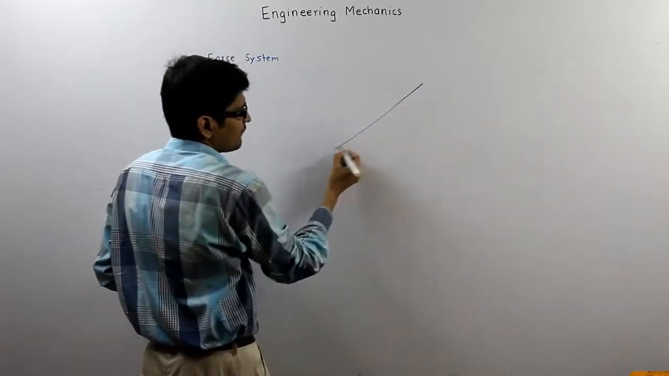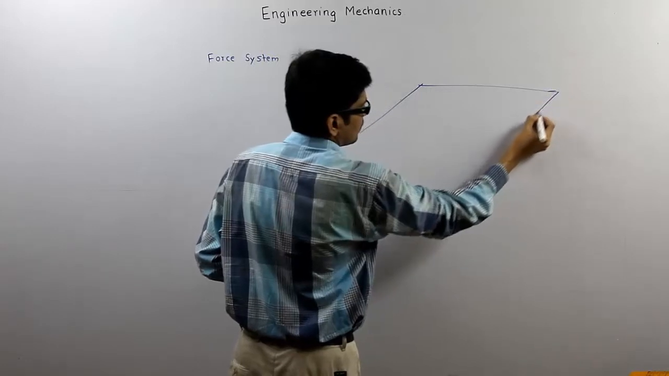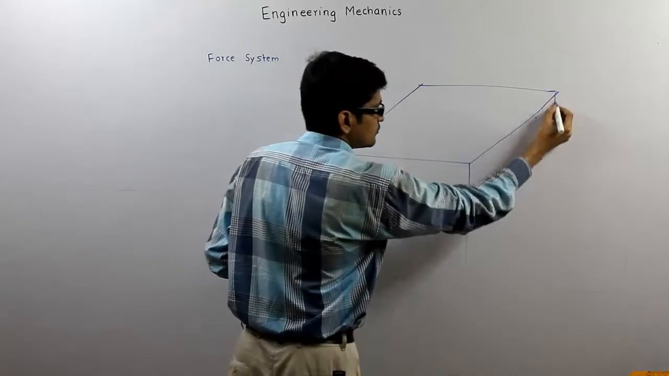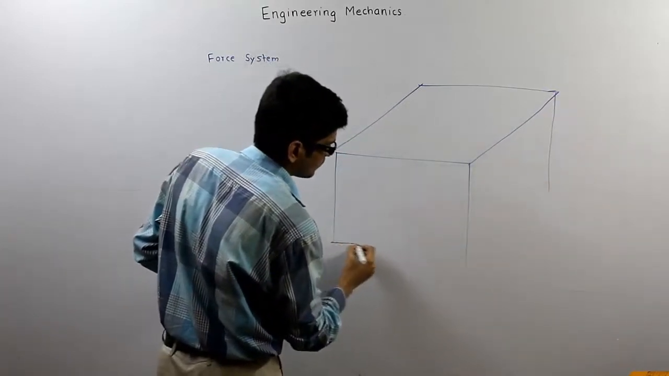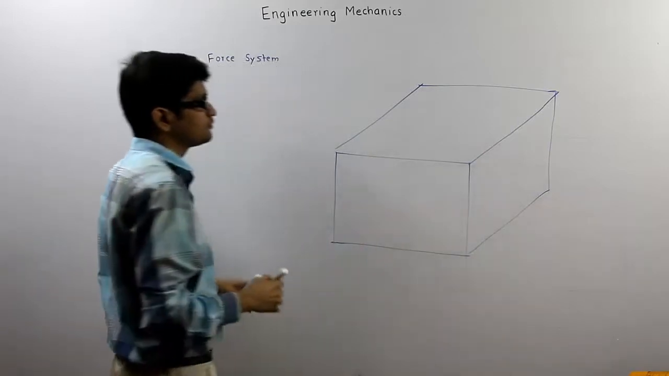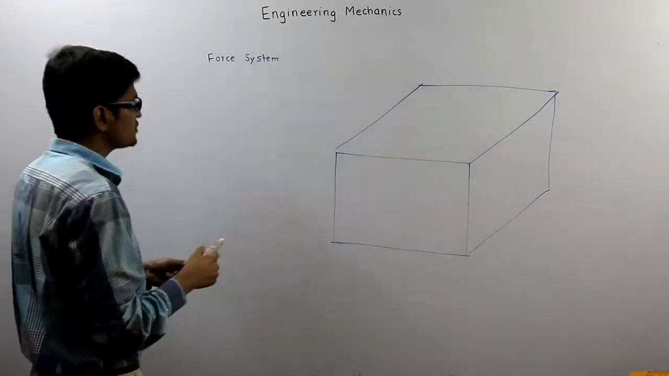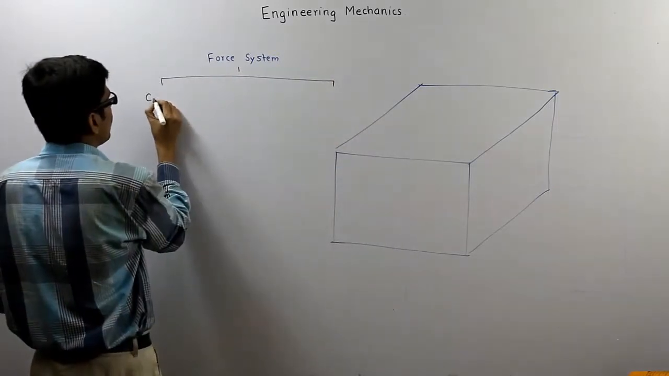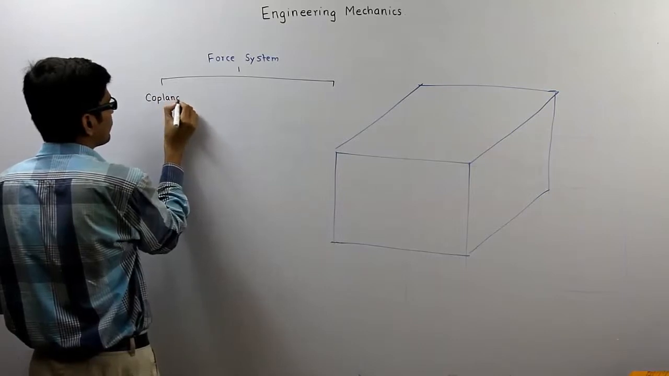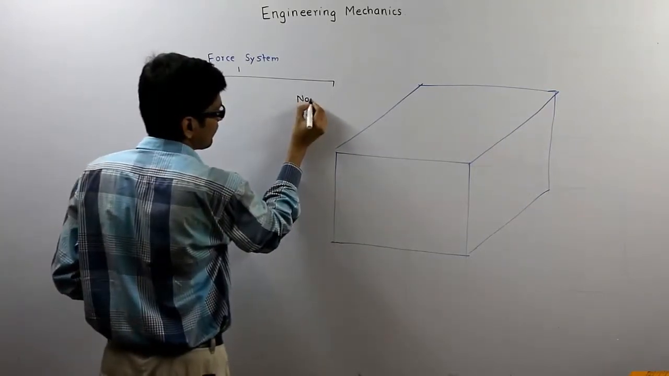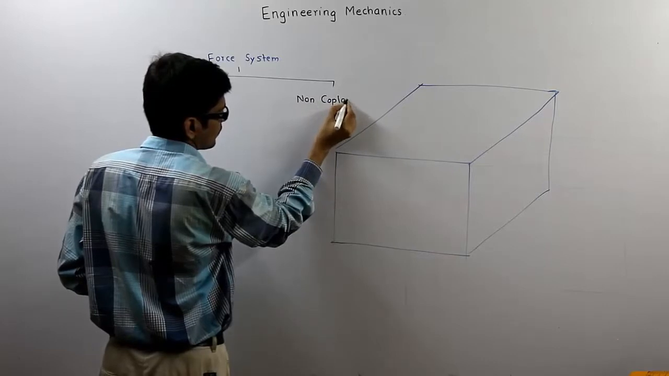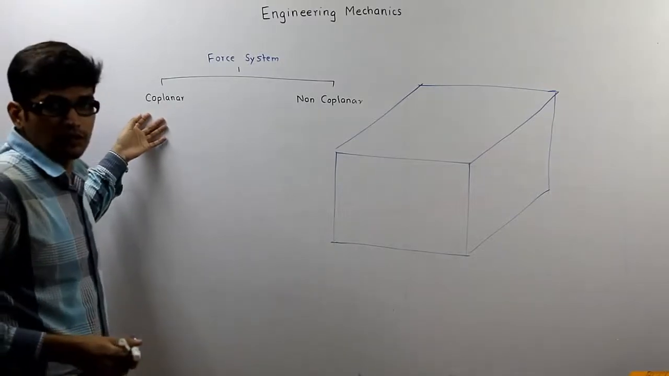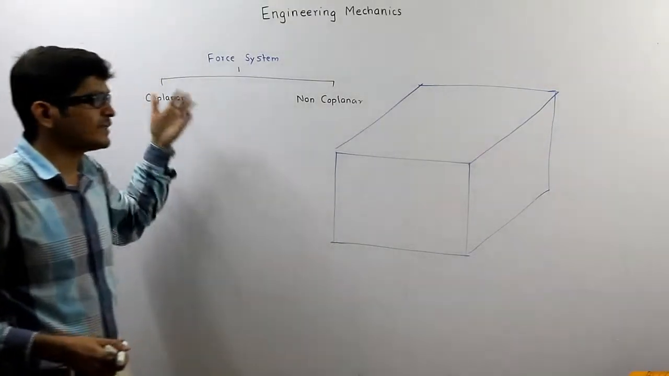Suppose I have a cube like this. Now the force system is mainly divided into two types, which are coplanar and non-coplanar. Coplanar, as the name suggests, is when all the forces are lying in the same plane.